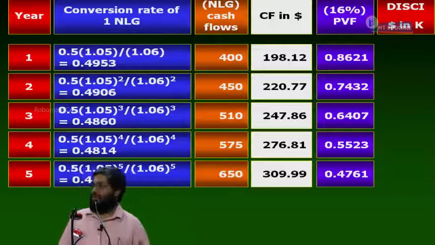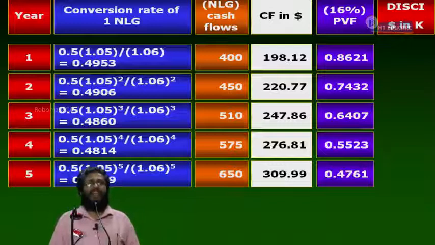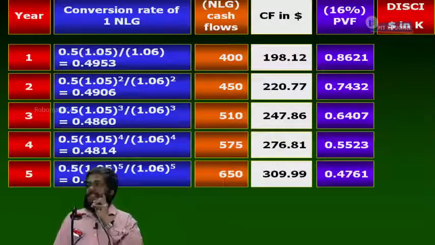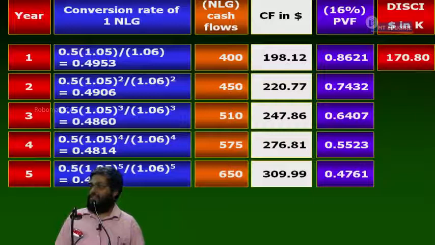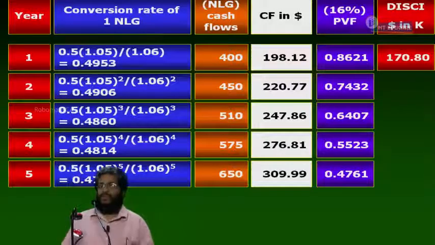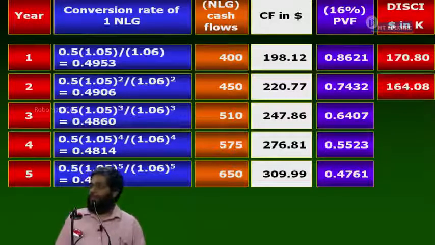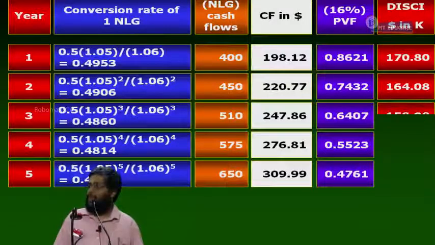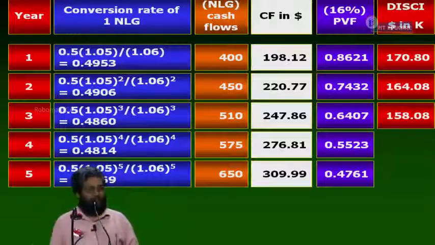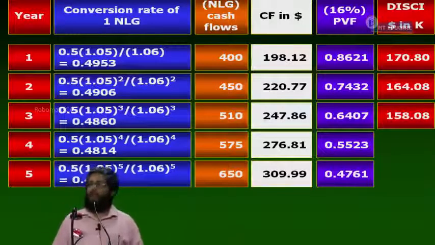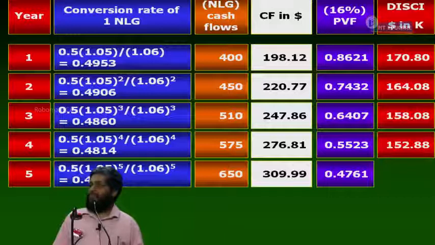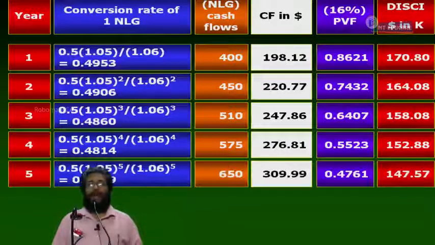Are you following? Discounted cash flow will be in dollars. What are the home currency dollar cash inflows? 170.80, 164.08, 158.08, 152.88, 147.57.